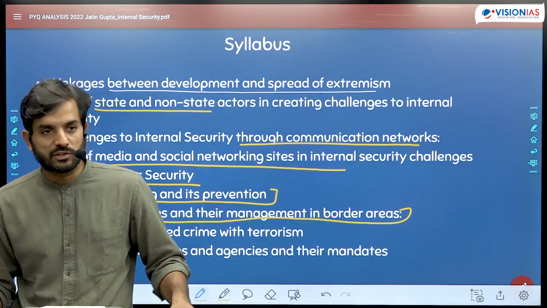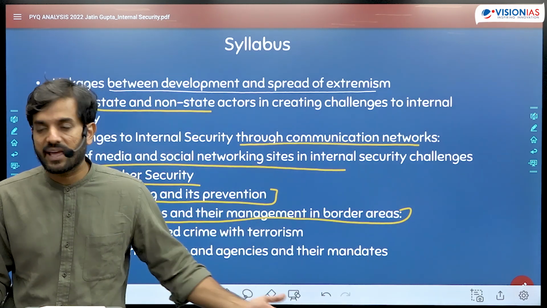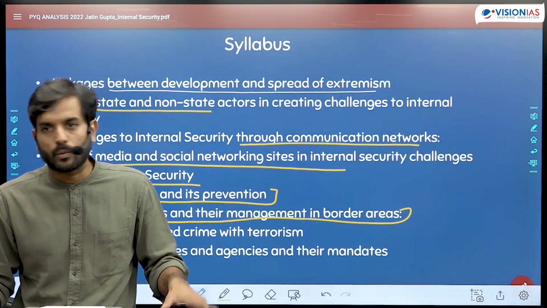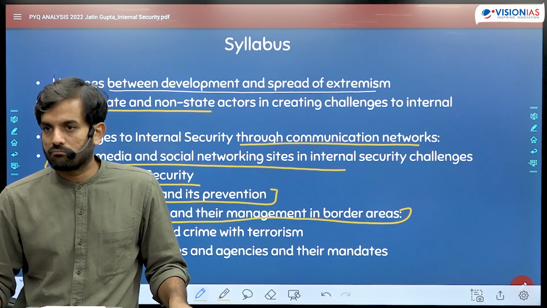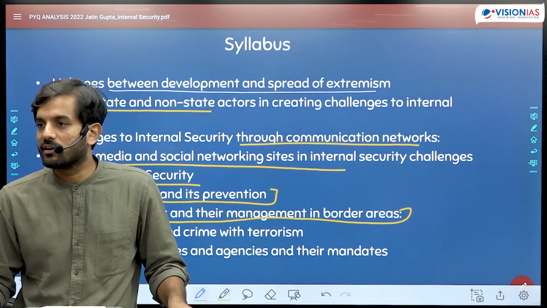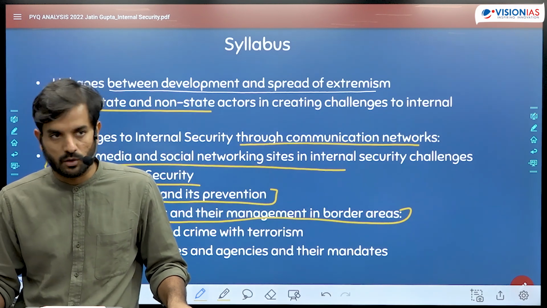They may ask you a question related to maritime security, as they have done this year. In fact, for the last few years, we were expecting a question on maritime security. And that's what we had been discussing as well with the students. But this year, they inevitably ended up asking a question on maritime security as well.